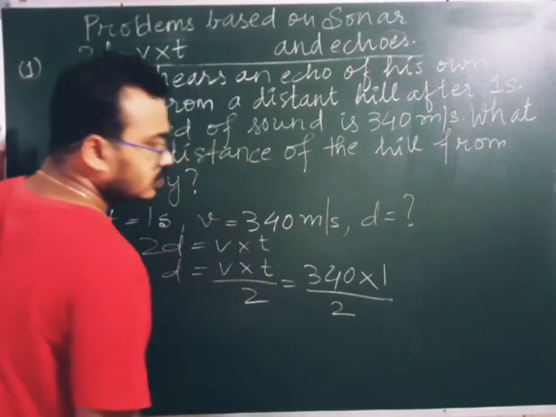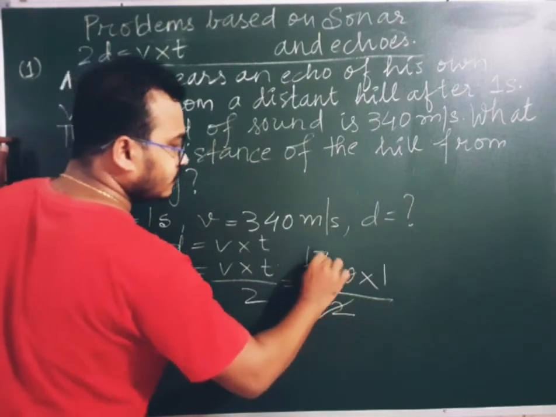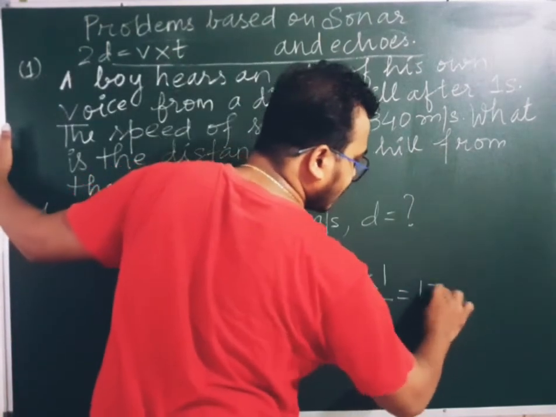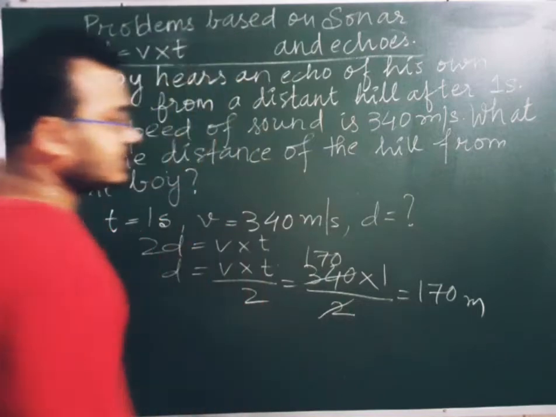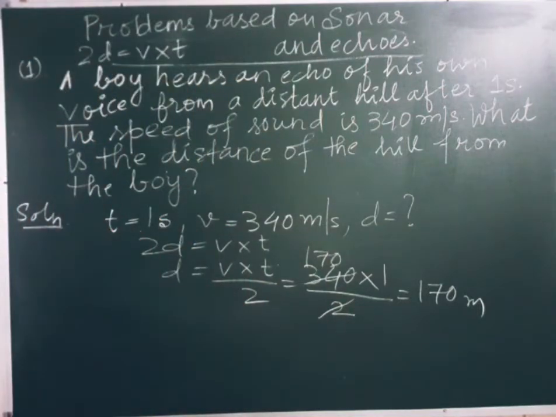So 2 and this 340 will be cancelled, and the final value is 170 meters. It means by using the formula 2D = V × T, we have solved this question. Now I'll see another question which is related to sonar as well as echoes.